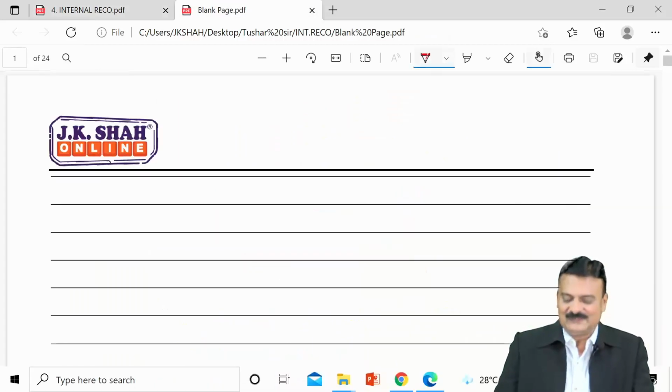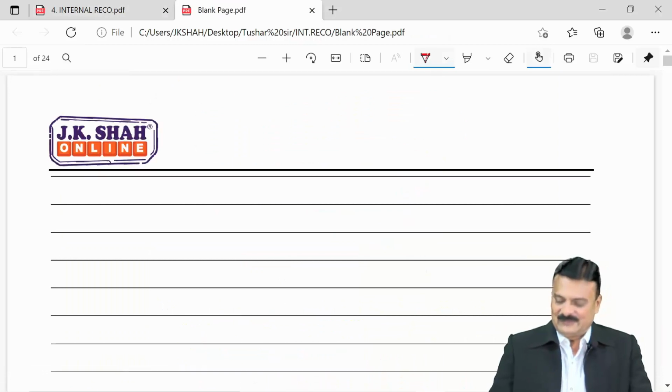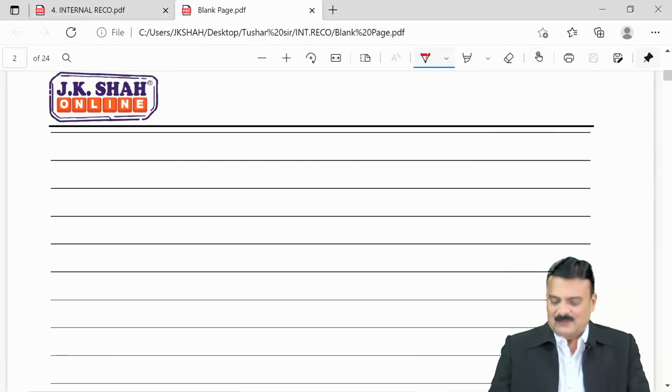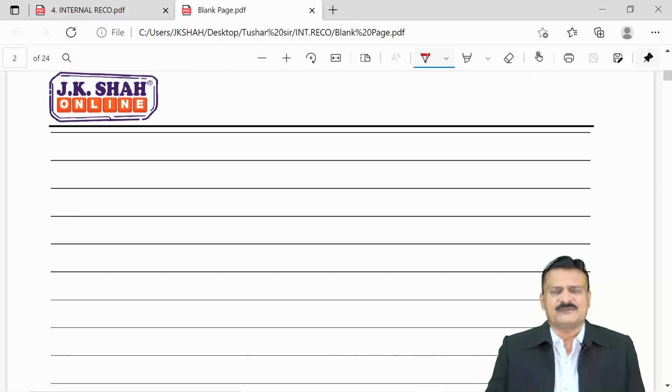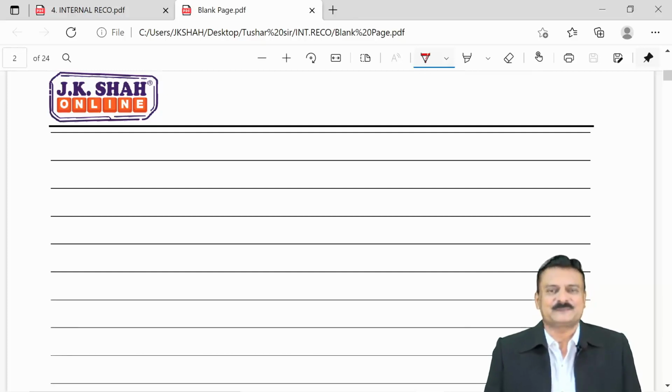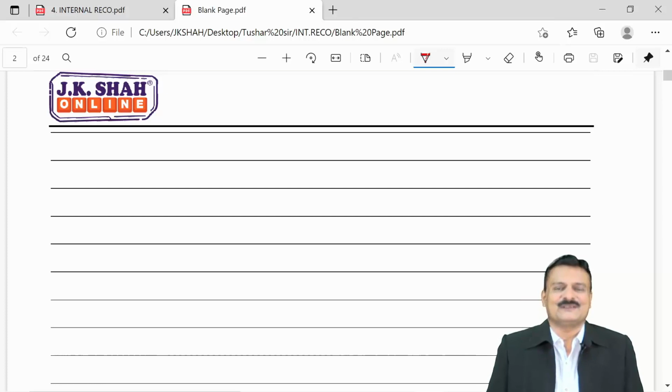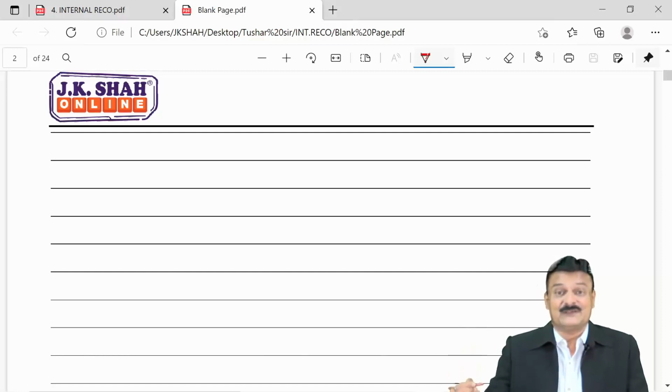Students, what is internal reconstruction? A company, the management thinks that our company has suffered huge losses and constant accumulated losses. The balance sheet is consisting of much dust, in the sense that the asset side has all fictitious assets, artificial assets, deferred revenue expenditures, accumulated losses, but the liability side has genuine liabilities.